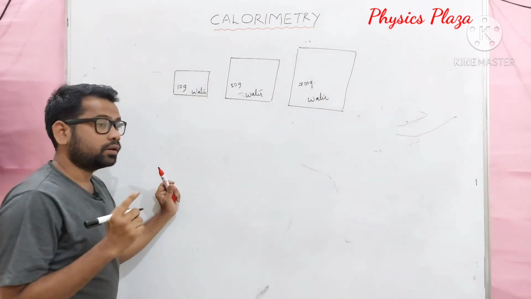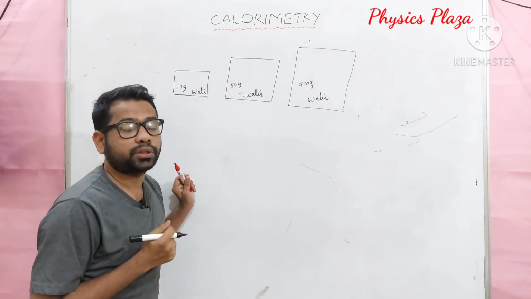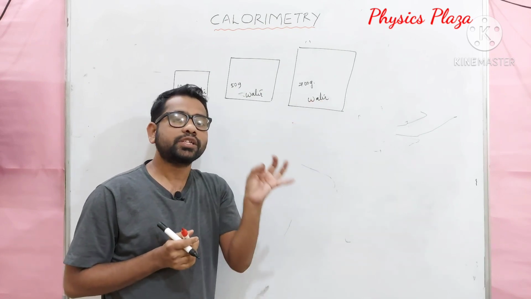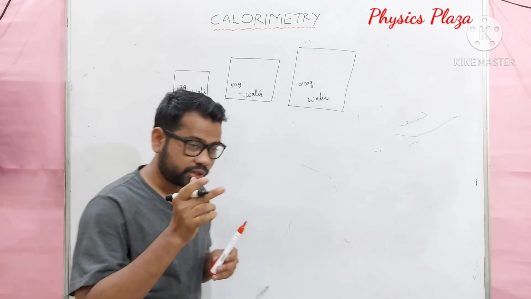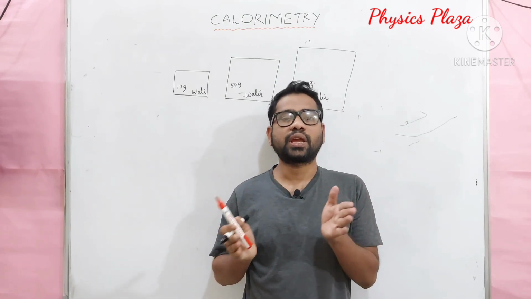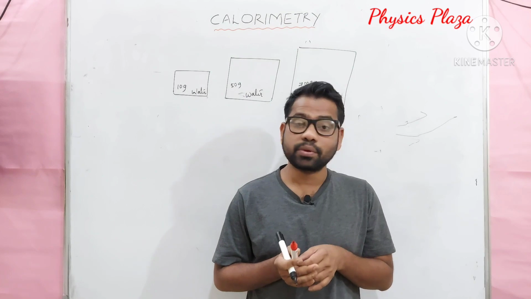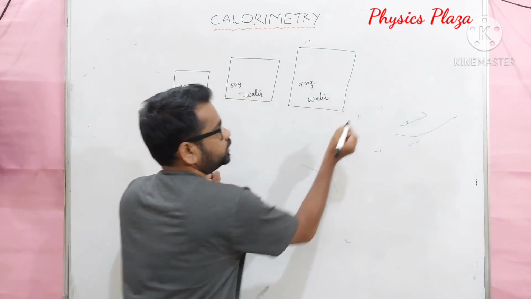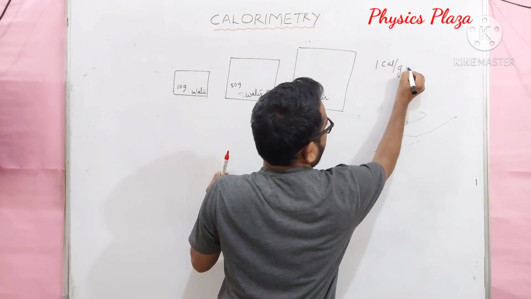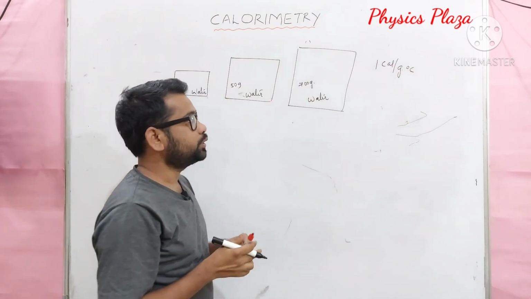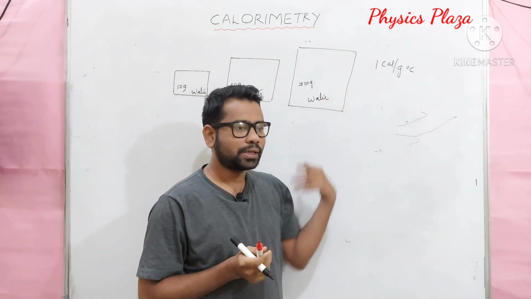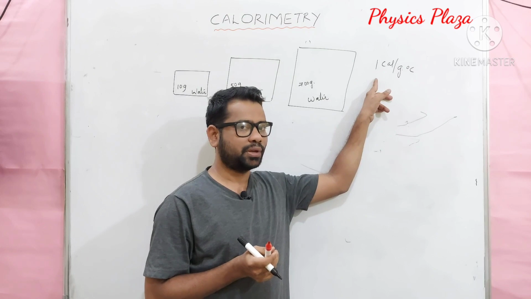And children, one very important thing is that of all known substances, water has the highest specific heat capacity. Please note down. So what is its value? In examination, they'll ask you to write even this. The specific heat capacity of water is 1 calorie per gram degree Celsius. Sir, you said that water has the highest specific heat capacity value, but you are writing only 1. Still, I think you are not happy with 1 calorie per gram degree Celsius.